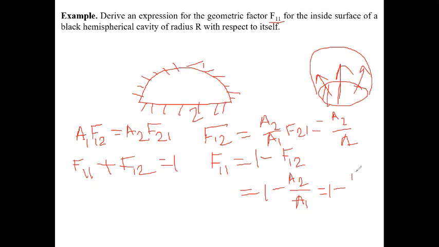And A1 is twice pi r square, because this is a half circle, a hemisphere. So this is 1 minus half, which means 0.5.